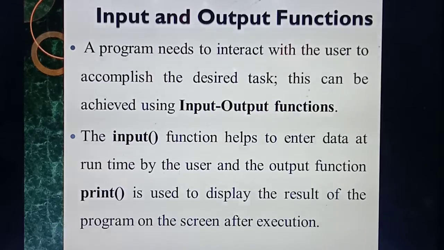So in C++, what's the use of cout? Cout is mainly used to display whatever you are giving inside the cout, the same will be displayed on the output screen, isn't it? Same way, printf is also used to display the result. Whatever you are giving inside the printf function, the same will be displayed on the output screen while you are running the program. Understood?